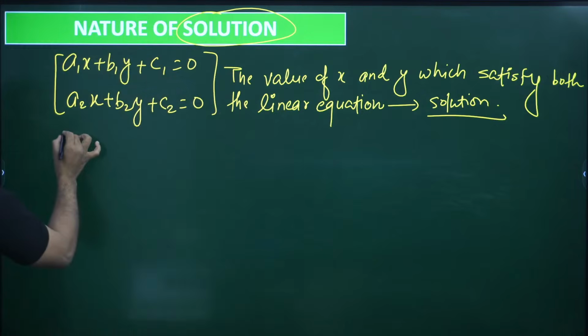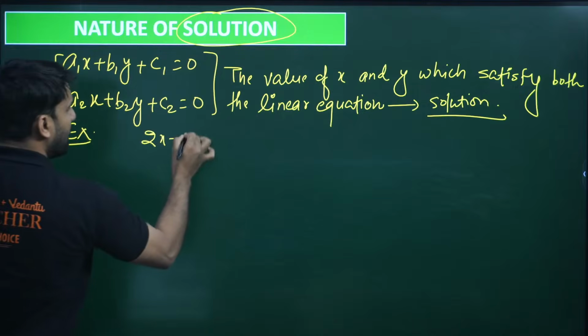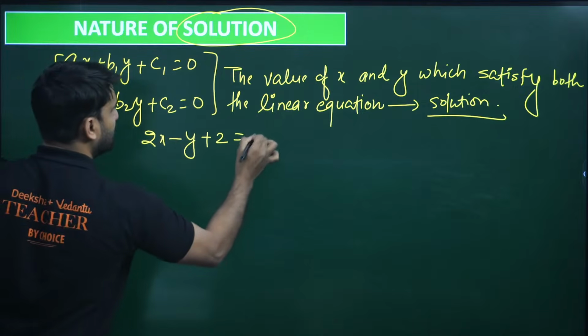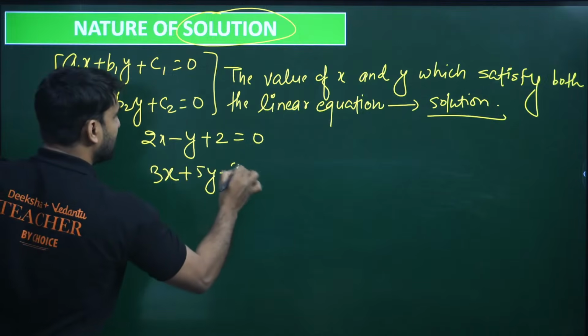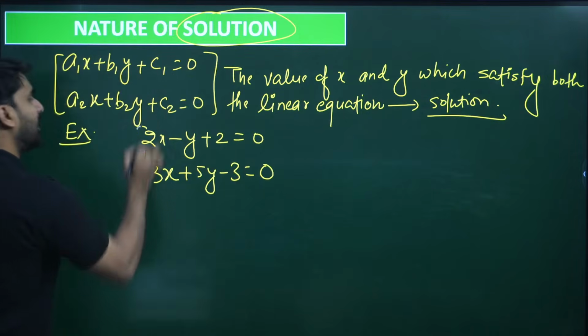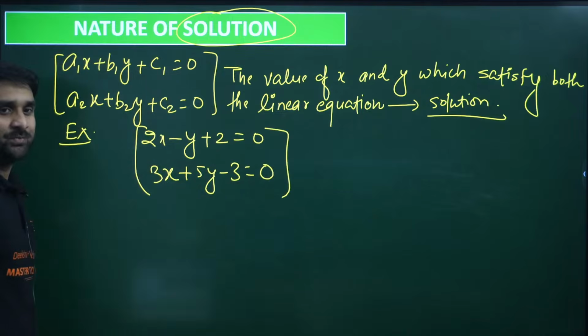For example, let's say I'm taking one linear equation here, 2x minus y plus 2 equals 0, and another linear equation, 3x plus 5y minus 3 equals 0. They both are linear equations.